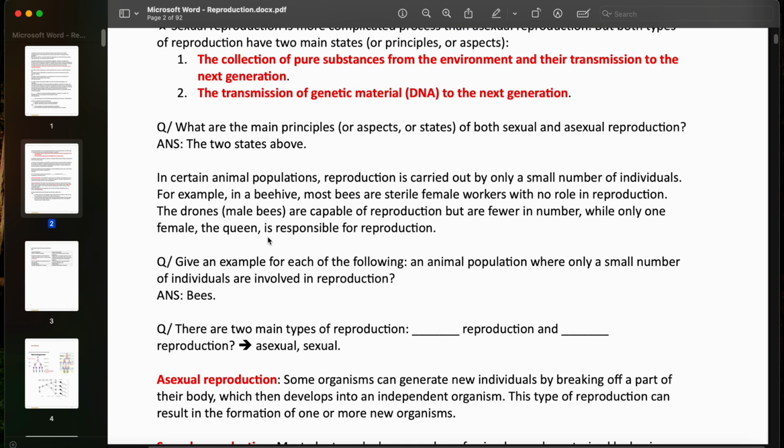So here you can also have a question giving an example of an animal population where only a small number of individuals are involved in reproduction, and we're just going to say bees. Maybe a blank question asking you which female is responsible for reproduction in the beehive, and it's going to be the queen. But most female workers have no role in reproduction.